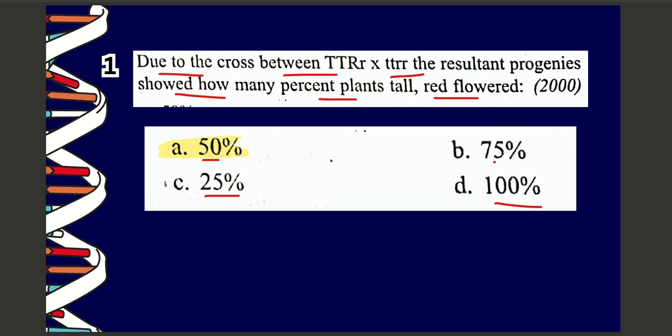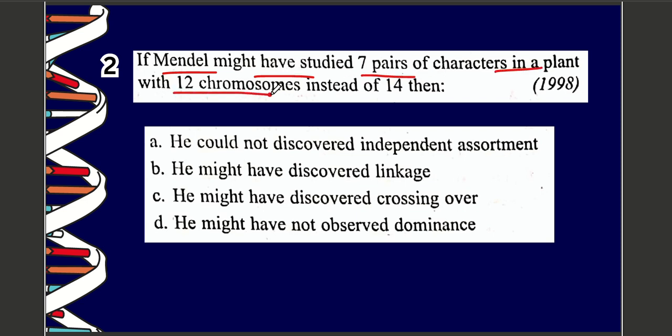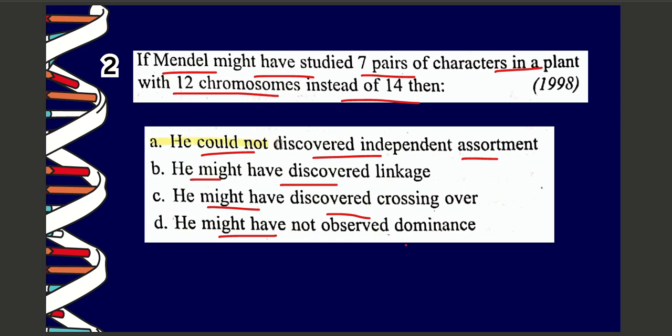Next question. Question number 2. If Mendel might have studied 7 pairs of characters in a plant with 12 chromosomes instead of 14, then A. He would not have discovered independent assortment. B. He might have discovered linkage. C. He might have discovered crossing over. D. He might not have observed dominance. The correct option is option number A, which is he could not discover independent assortment.